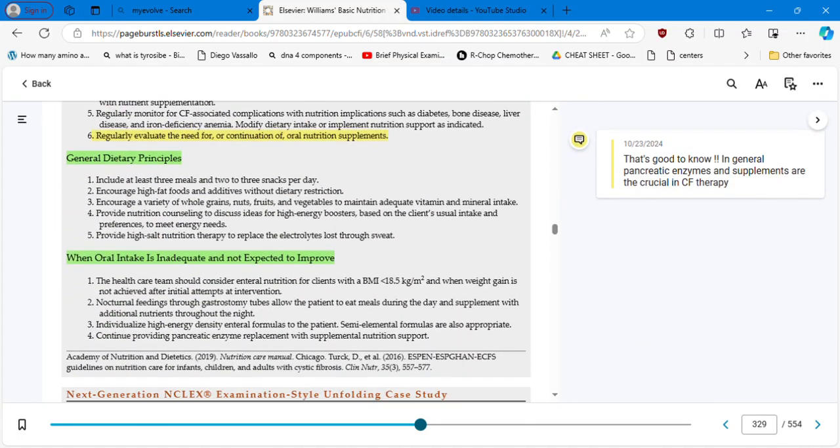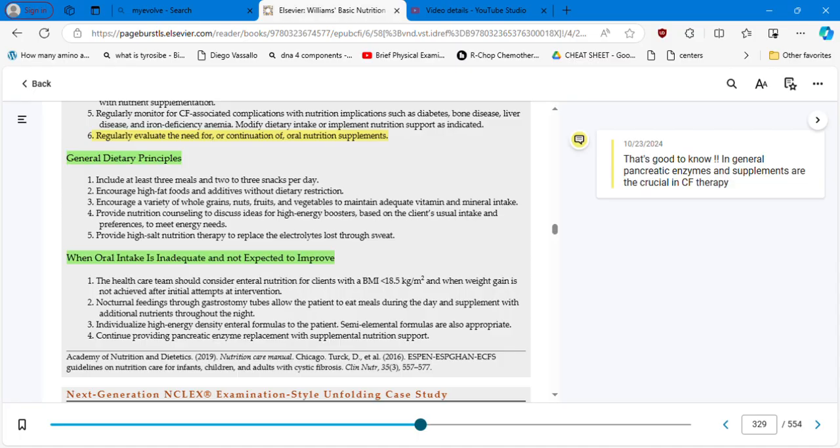Now, general dietary principles, you have to follow these: include at least 3 meals and 2 to 3 snacks per day, encourage high-fat foods and additives without dietary restrictions, encourage a variety of whole grains, nuts, fruits, provide nutritional counseling to discuss ideas for high energy boosters, provide high salt nutrition therapy to replace electrolytes lost through sweat, especially to replace chloride.